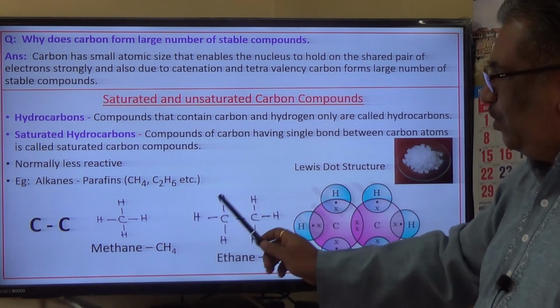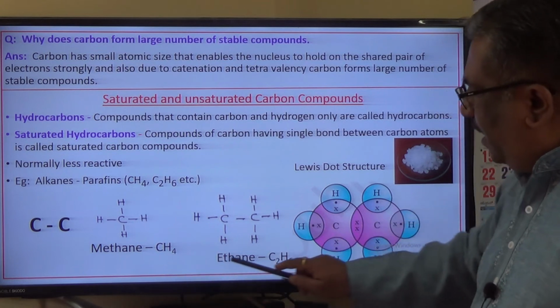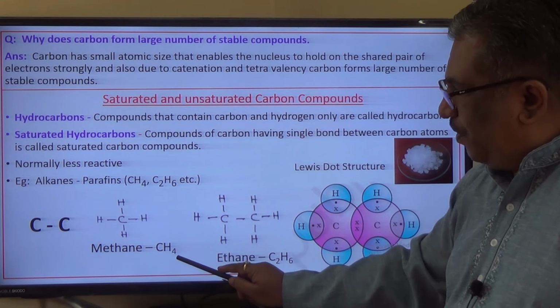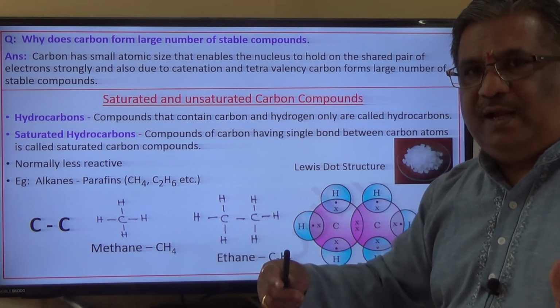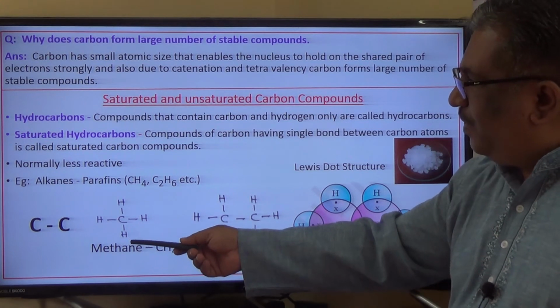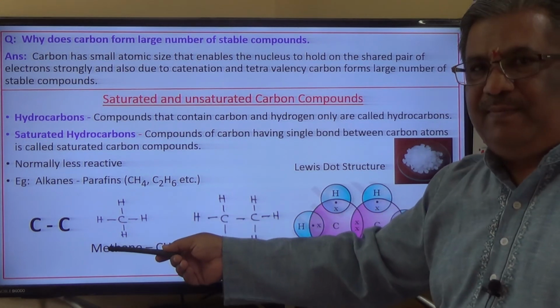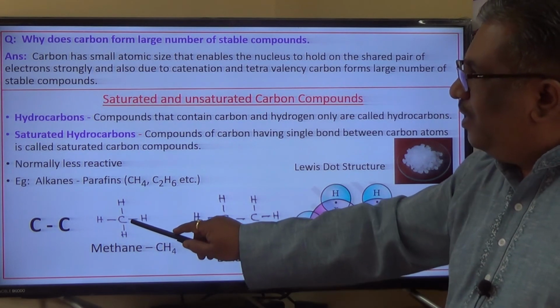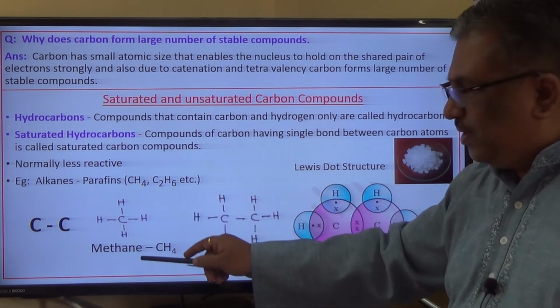Let us try to remember two examples here, methane and ethane. The molecular formula of methane is CH4. What is the bonding between the carbon atom and hydrogen atom? Here you can see, of course there is only one carbon atom, but all these bonds are single covalent bonds. Anyway, this also comes under saturated hydrocarbon.